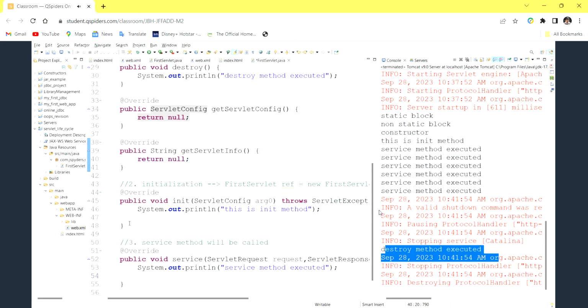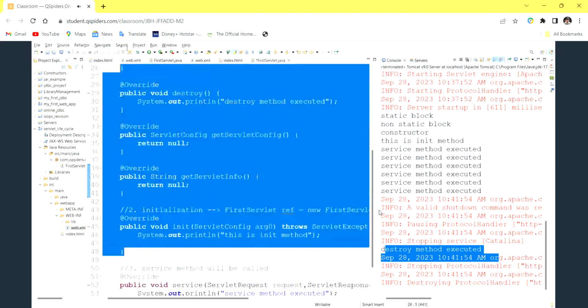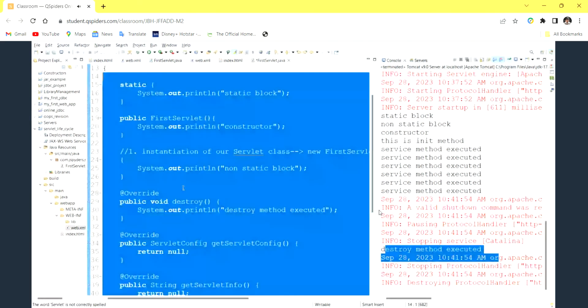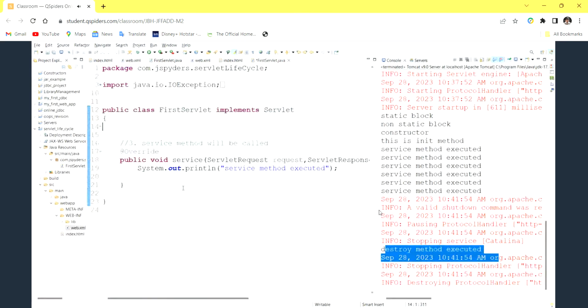So all these four methods are optional as of now, right? So can I remove them? If I remove them, is it going to work? Is it going to work if I remove that?